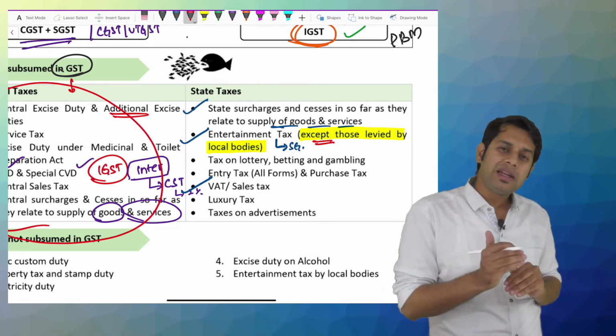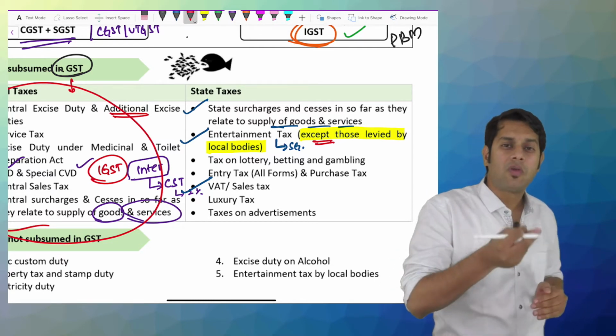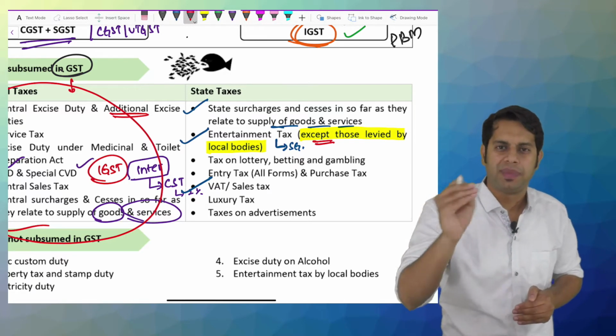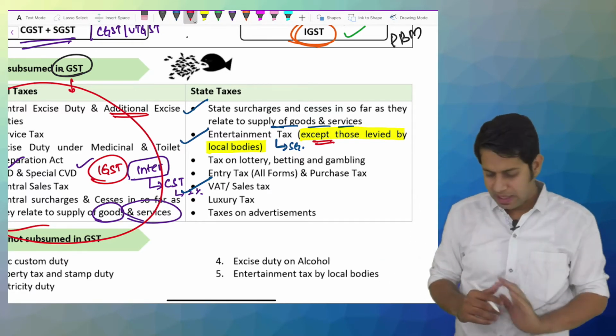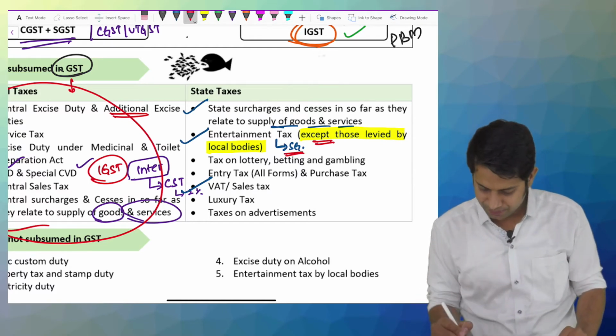But the entertainment tax which you were paying for watching movies in a theater is merged with GST, because this is an entertainment tax which was collected by the state government.